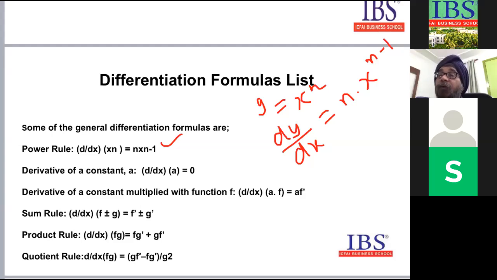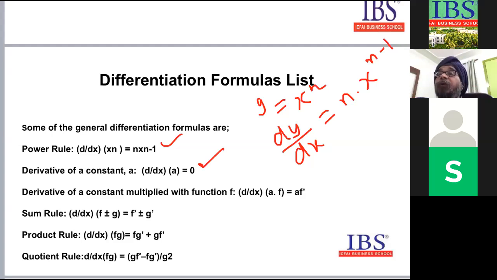Okay. Now, formula number 2 shows the derivative of a constant: d by dx of a, where a is any constant number, is equal to 0. Any number, suppose 5, 10, 50, if you differentiate it with respect to any variable, its differential will always be 0. Understand this. The differential of a constant is always 0.